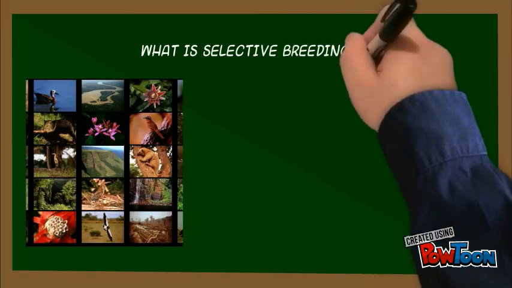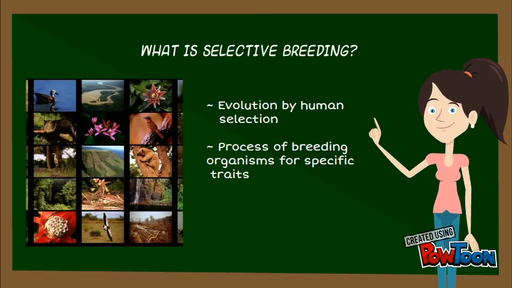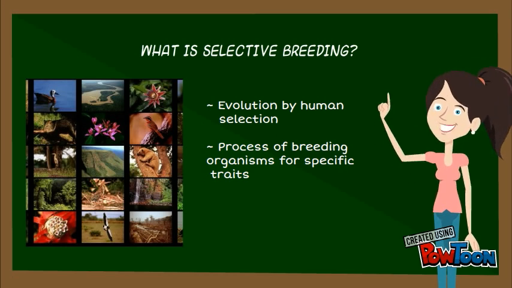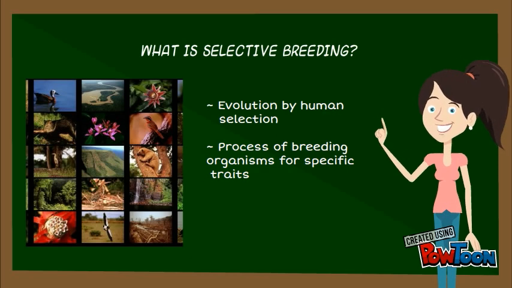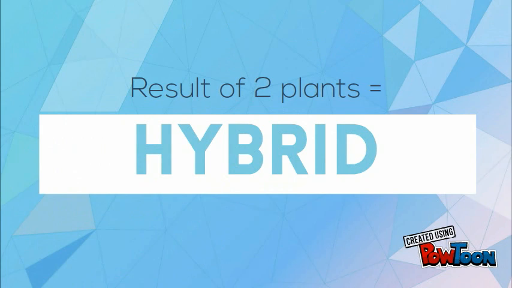What is selective breeding? Selective breeding or artificial selection is the process of intentionally breeding organisms to have specific desirable traits. It improves the quality of future versions of that crop or animal. Essentially, it's evolution by humans. The result of two animals is a crossbreed. The result of two plants is a hybrid.